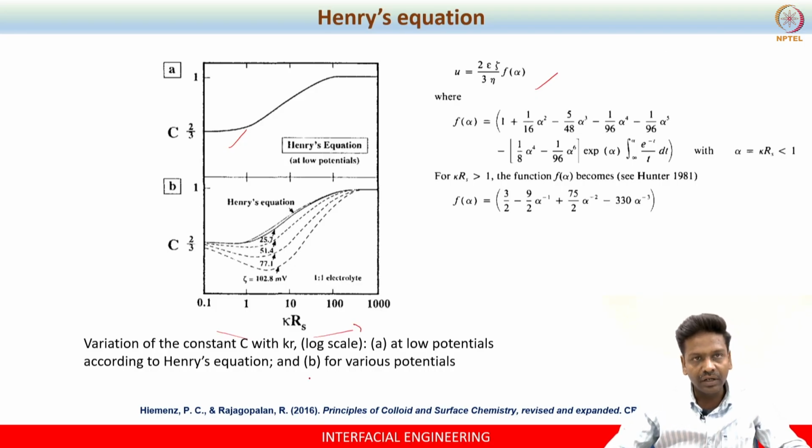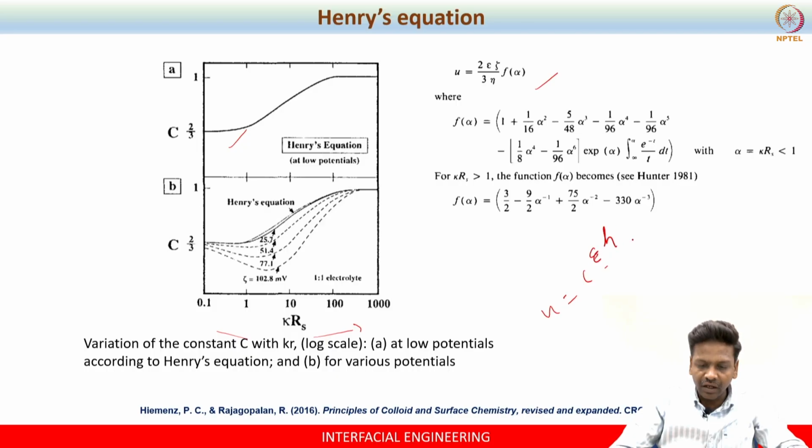So one needs to understand at different kr what is going to be my C, because in the equation, what is known is epsilon zeta by eta; what is not known is C.